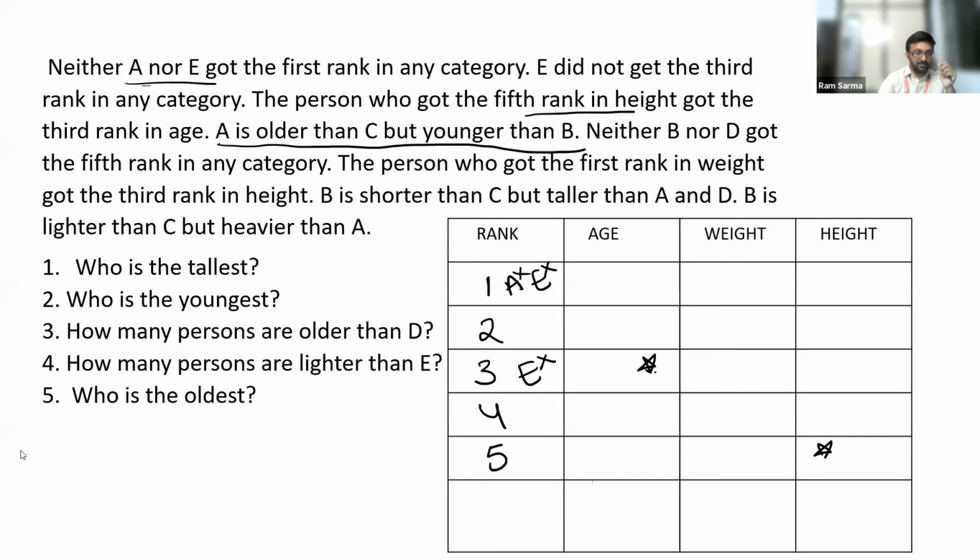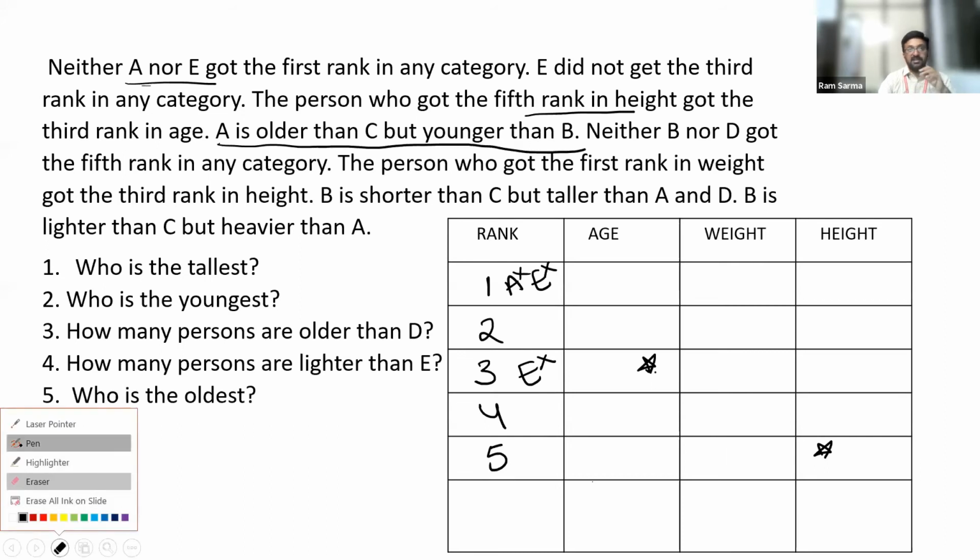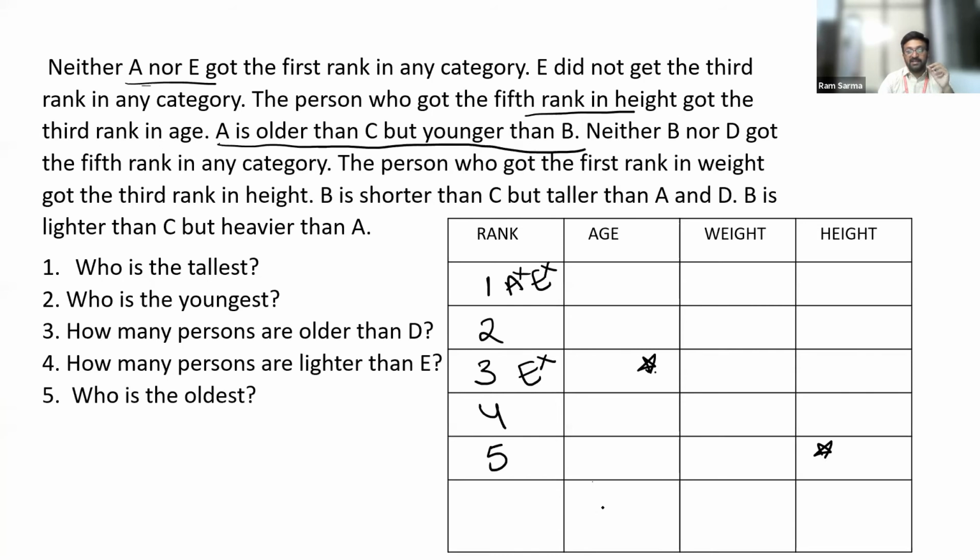I'll write it again. Yes, as A is older than C, but younger than B, I will write it this way. It doesn't mean that B and A are immediately next to each other. It doesn't mean that A and C are immediately next to one another. So how should we understand this?